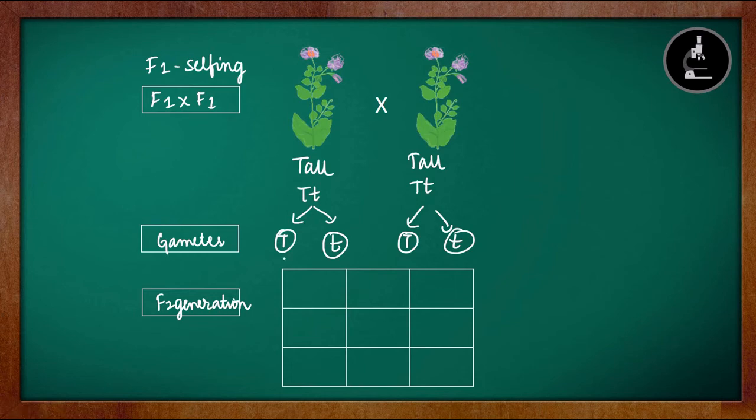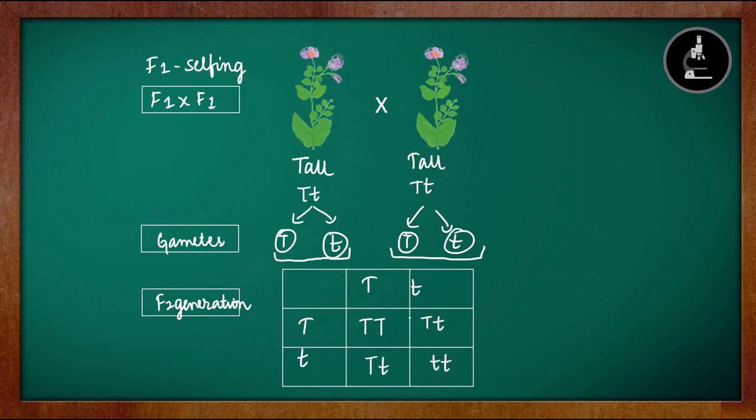In the F2 generation, these two gametes belong to one parent, and these two belong to the other parent. So we are going to see all the possible combinations. If this gamete combines with this gamete, it gives capital T, capital T. This gamete combines with this gamete, it gives capital T, small t. This gamete combines with this gamete, it gives capital T, small t. This gamete combines with this gamete, it gives small t, small t.